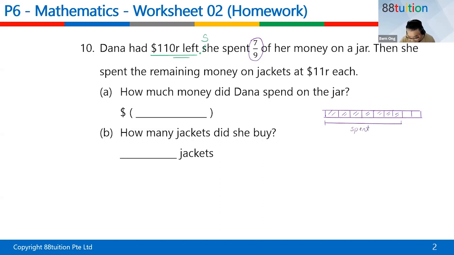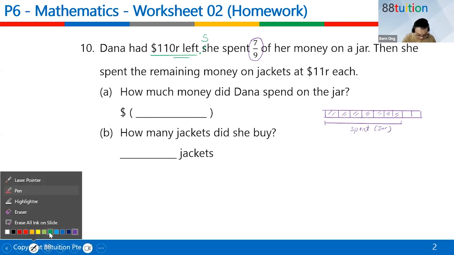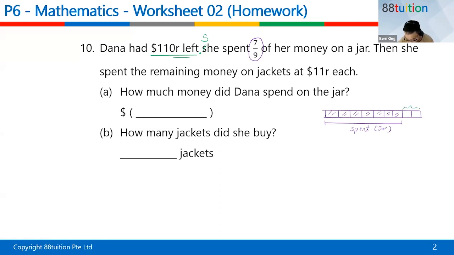All right, and this is spent on what? On a jar. You buy a jar for what? So what is she left with? She's left with this portion. This is called left, and this portion is actually given as $110, right? So what happened? How much money did Dana spend on the jar?